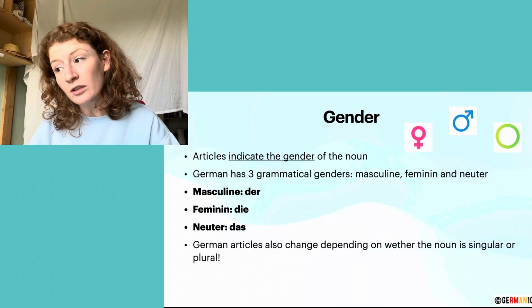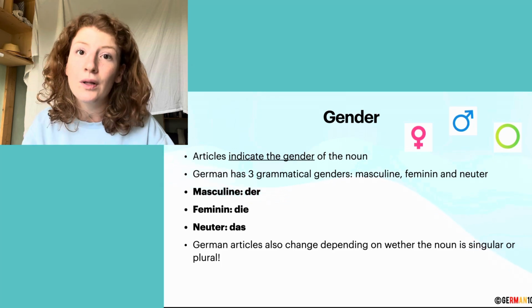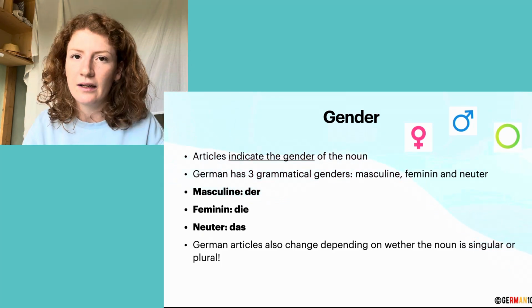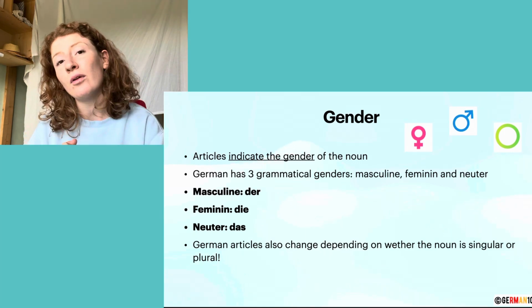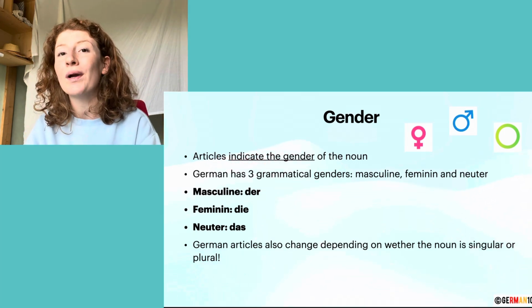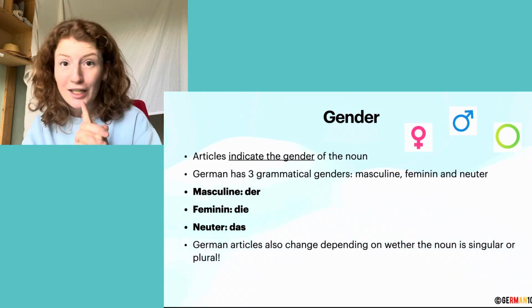Okay, German articles also change depending on whether the noun is singular or plural, but we're not going into detail about that one. All I want you to know is that the article for plural nouns is always die, same as the feminine one, die, but only in the nominative case.